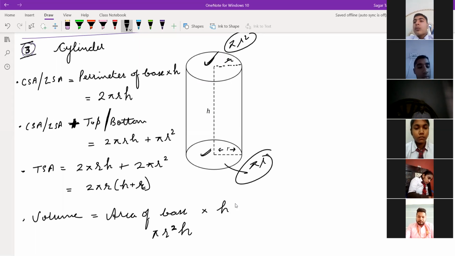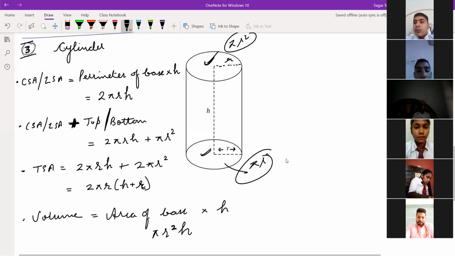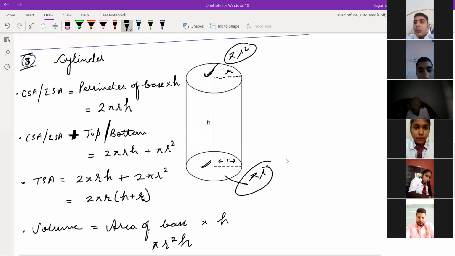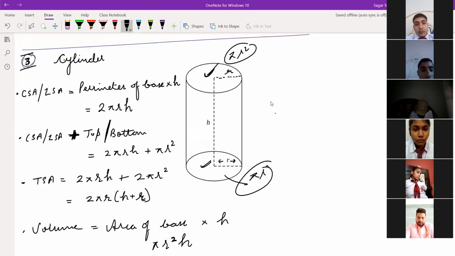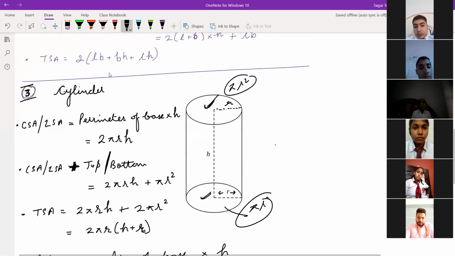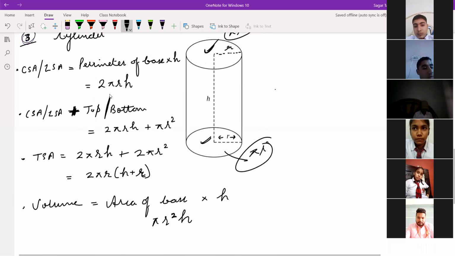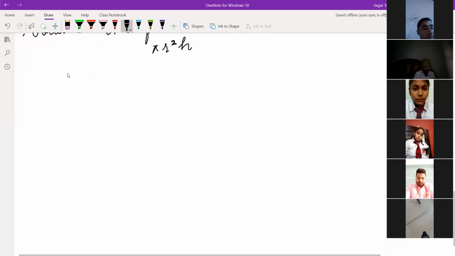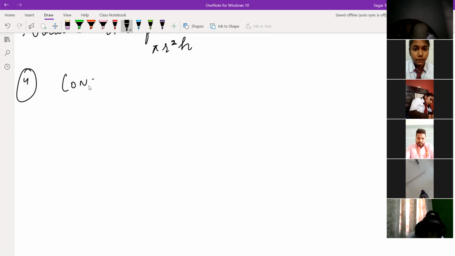Many of the students have written here already. Okay, that's good. So this was an easy question I was asking. So these are the formulas for the cylinder. We have discussed so far cube, cuboid, and cylinder. Now one more shape let us discuss today, that is the cone.